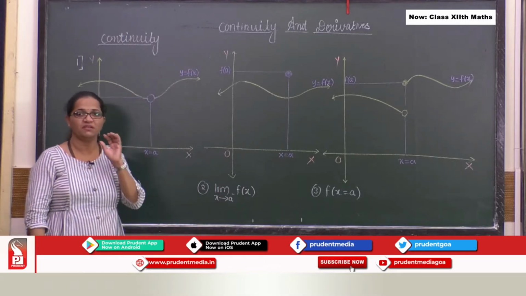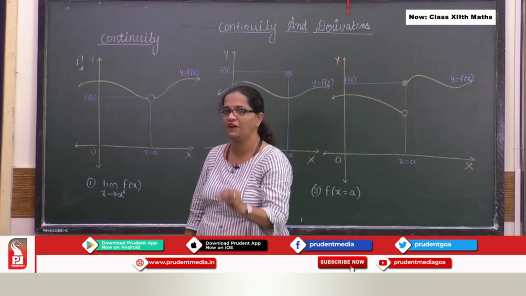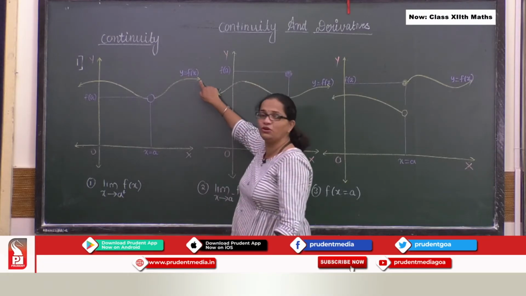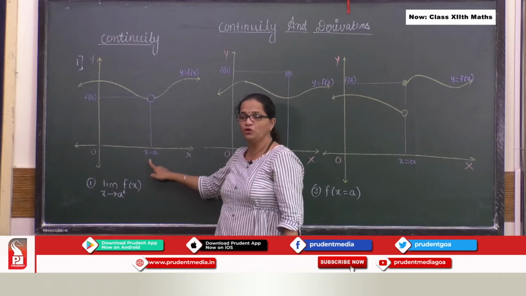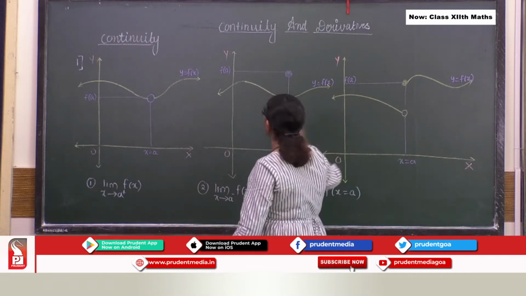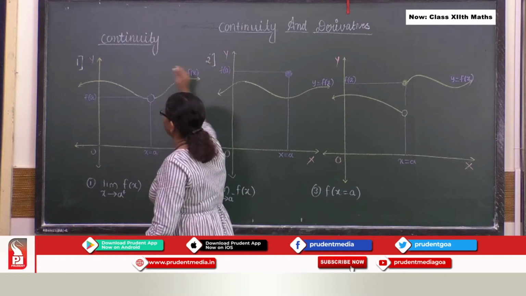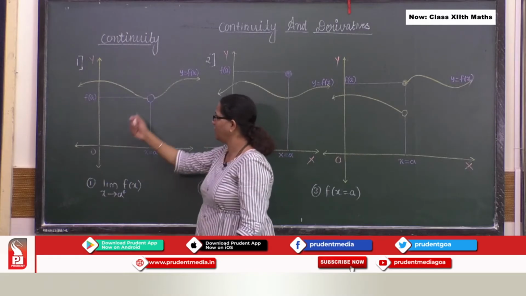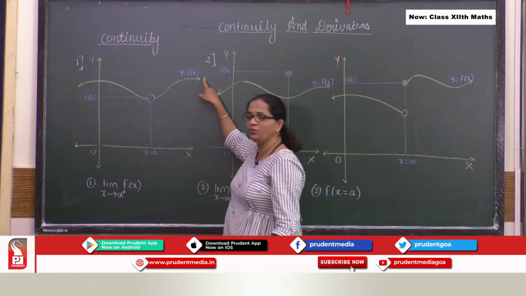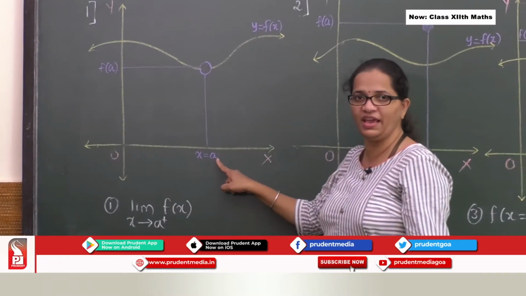Remember, we are checking the continuity of the given function y equal to f(x) at x equal to a.